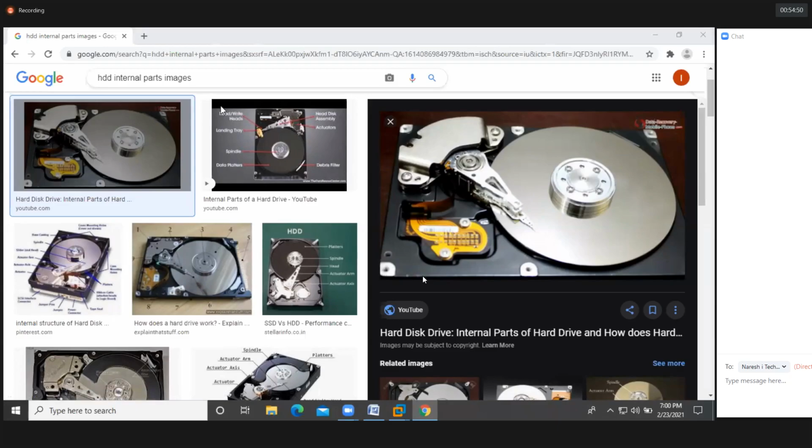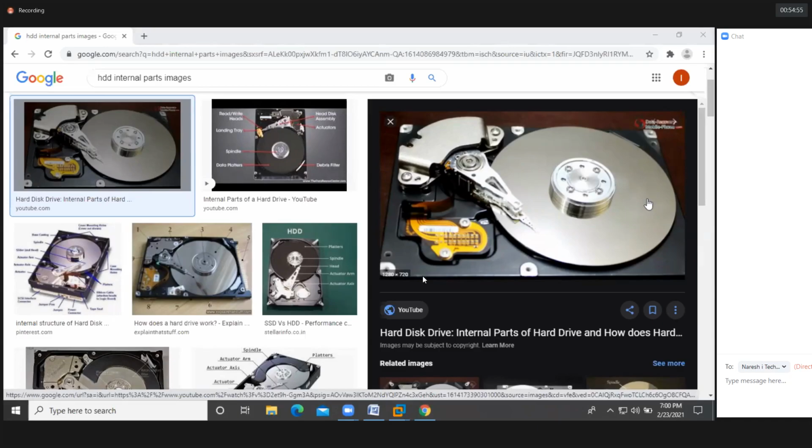Give me 1 minute, guys. These are the internal parts. This is the aluminum oxide coated platter. It looks like a CD. This is the spindle motor. The motor rotates this platter. You store the data onto the platter. How do you store the data? With the help of this head. This tip is the head. It reads and writes the data on the platter.